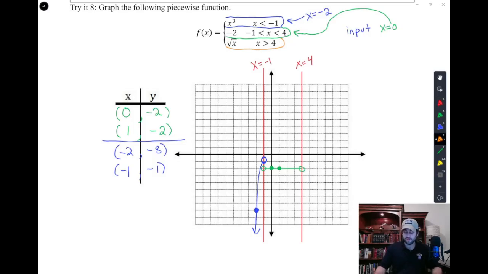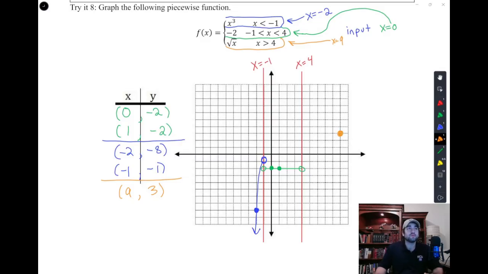So now we'll go to our orange function and plug and chug a few orange numbers. What are some numbers bigger than 4? But we want them to work nicely with the square root. So I'm actually going to start with 9, because 9's an easy number to plug in. So we try x equals 9 into the orange one. And we say, what's the square root of 9? Well, it's 3. And so we plot the point 9, comma 3.